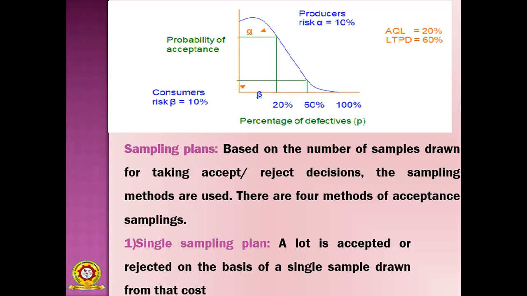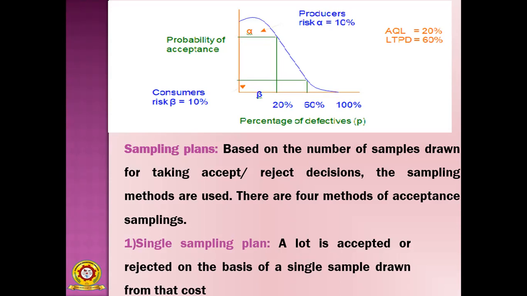If there is any problem in the single sample, then you should not take any other option. Directly reject that product. So that is very, very important. That's why this is a very crucial method.